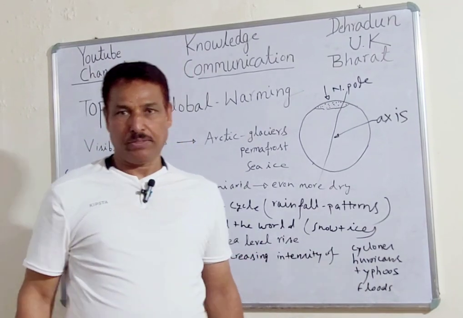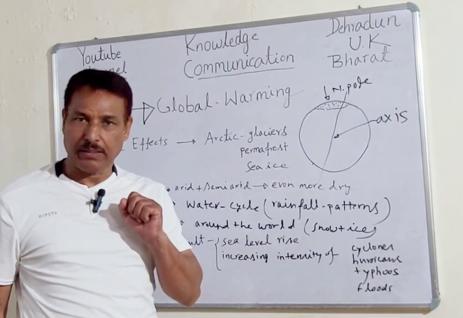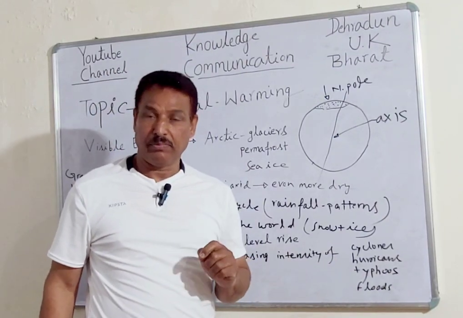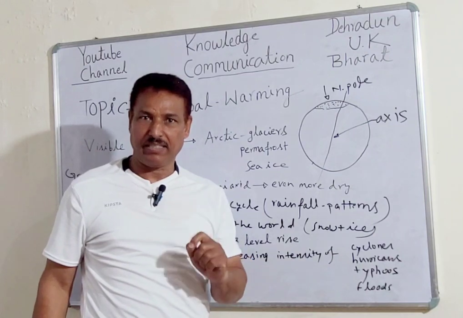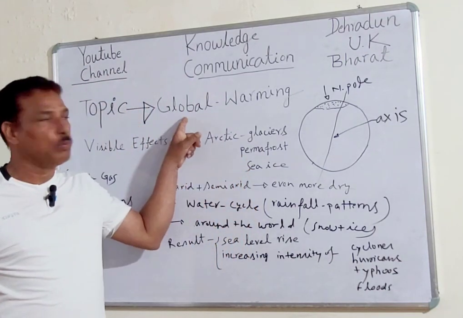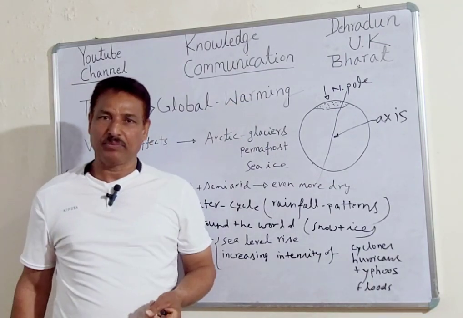Friends, in the last term, I discussed at length the greenhouse effect. Right now, I am going to take up the immediate disastrous impact of the greenhouse effect, that is global warming. So, what is this global warming?